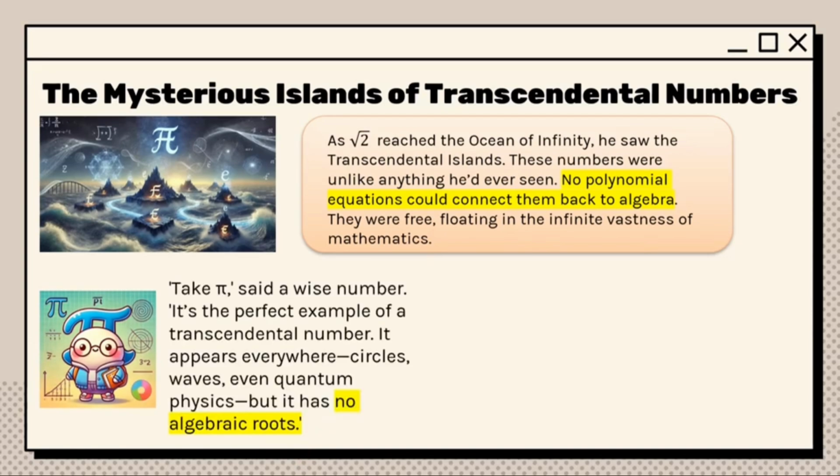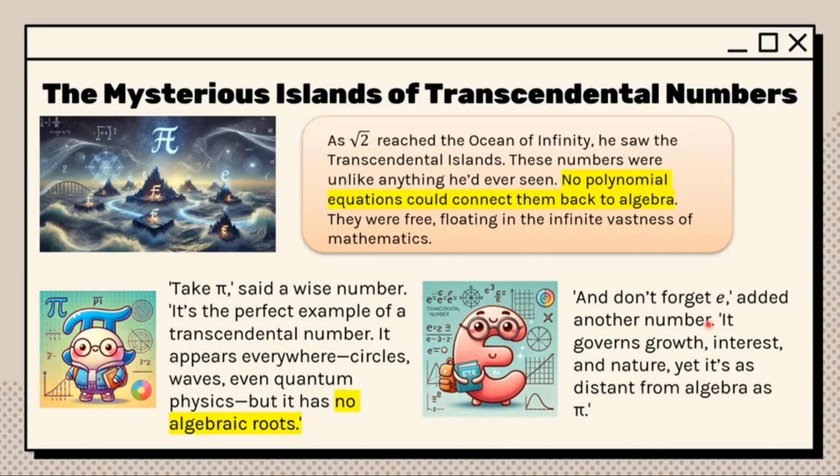Take pi, said the wise number. It's the perfect example of a transcendental number. It appears everywhere: circles, waves, even quantum physics. But it has no algebraic roots, and it can't be written as the root of a polynomial equation.